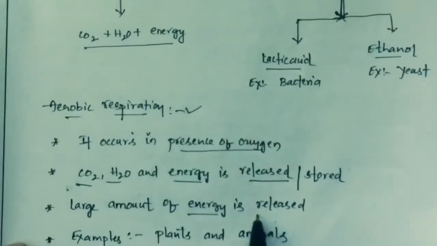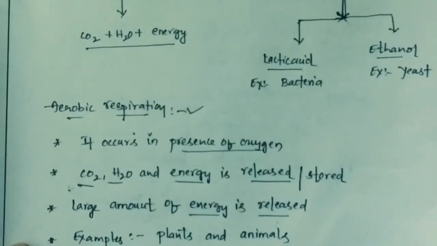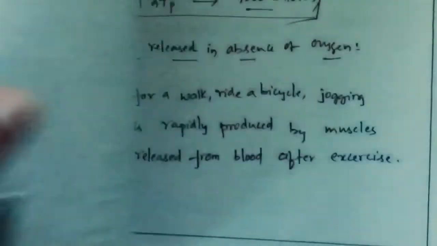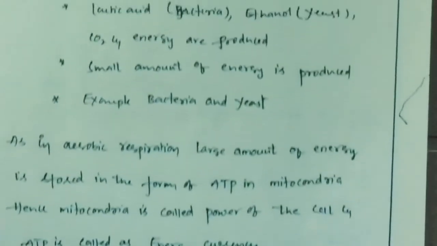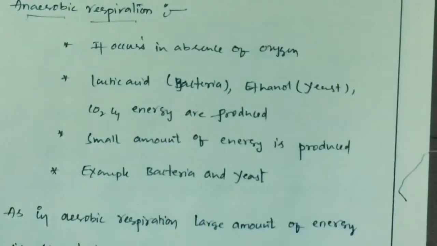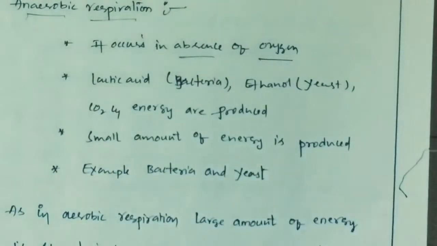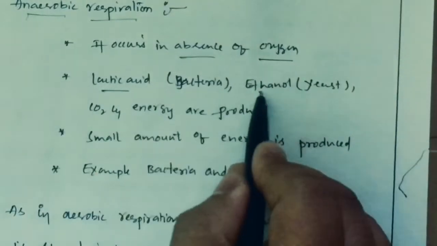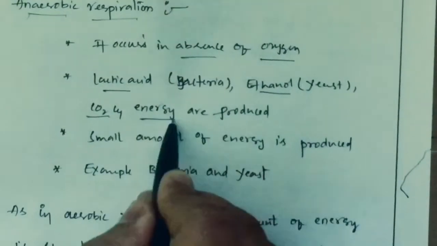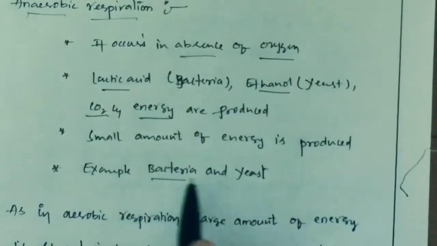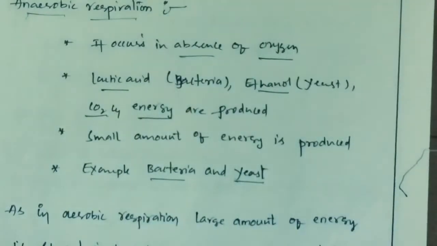A large amount of energy is released, and it takes place in plants and higher animals. Whereas anaerobic respiration occurs in the absence of oxygen. It produces lactic acid, ethanol, carbon dioxide and energy. A very small amount of energy is produced. And it occurs in bacteria and yeast.